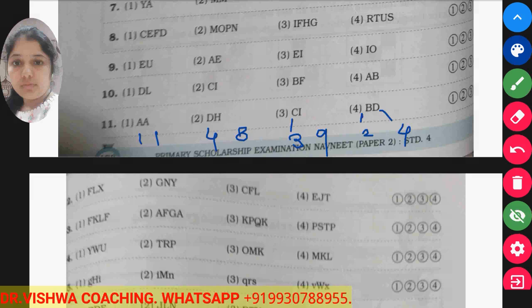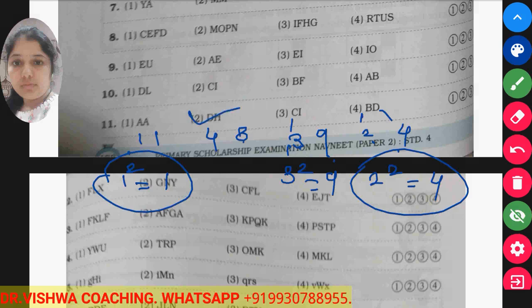So if you look carefully, 4 2s are 8 but not 3 2s are 6. For the ninth letter, 2 2s are 4 but this and this do not follow the pattern. So there may be a different pattern. So what is the pattern? If you do the square of the first letter, your answer is the second letter, but not here. So DH is the odd term here.